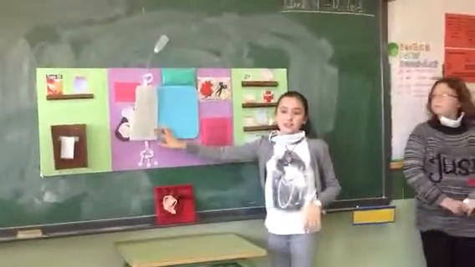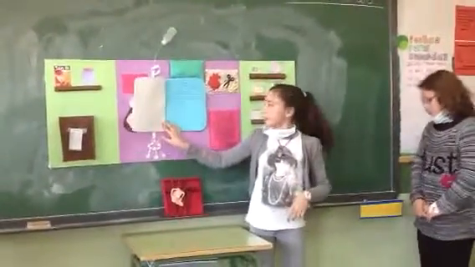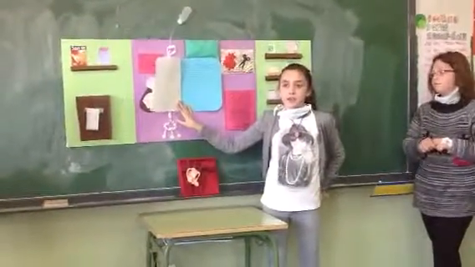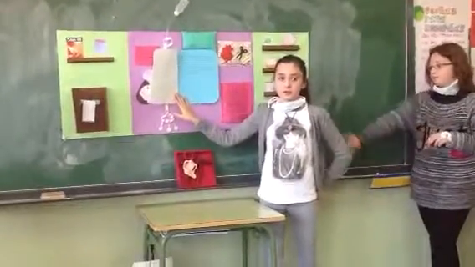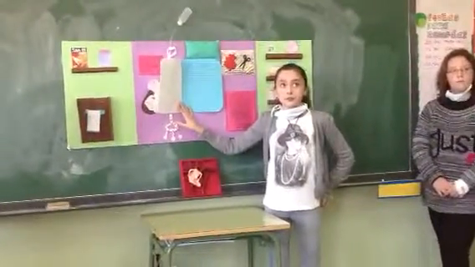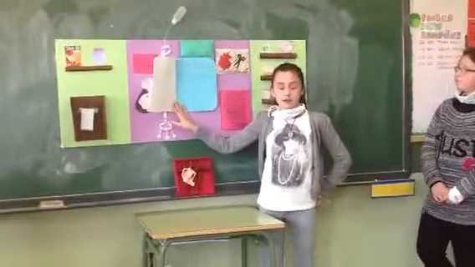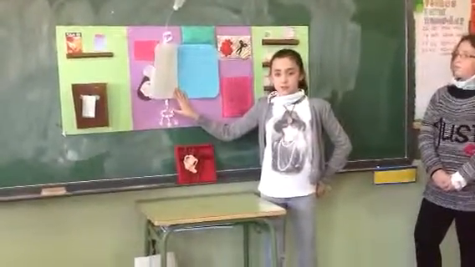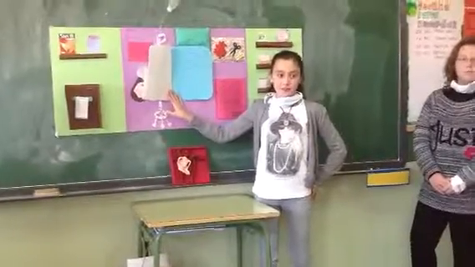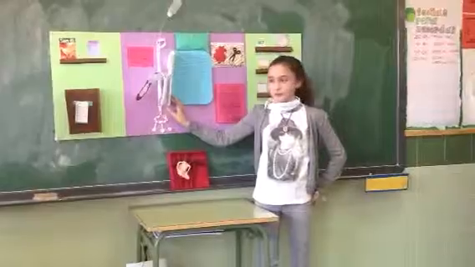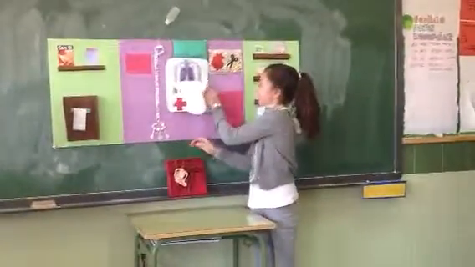The excretory system is formed by the kidneys, the bladder, the ureters, and the urethra. The kidneys filter the blood and retain waste substances to create urine. The ureters are two tubes which transport urine from the kidneys to the bladder. The bladder stores urine until it is expelled out of our body. And the urethra is the tube through which urine is expelled out of our body.